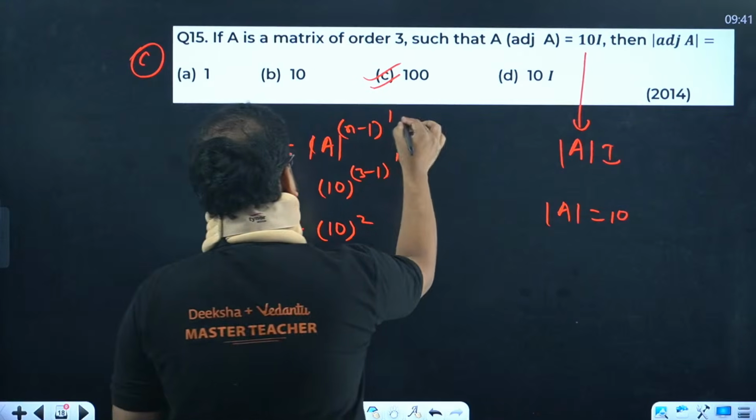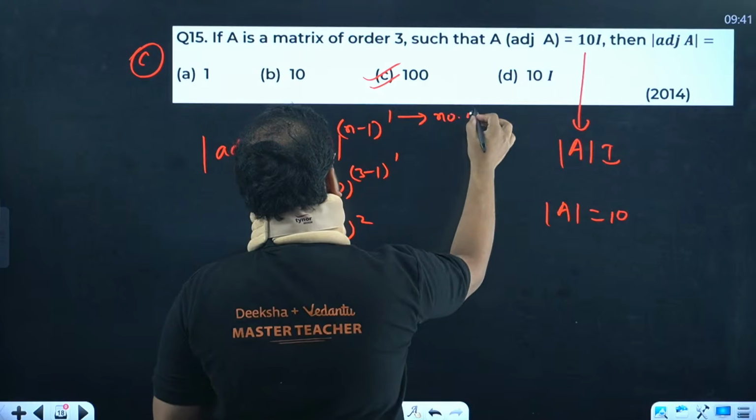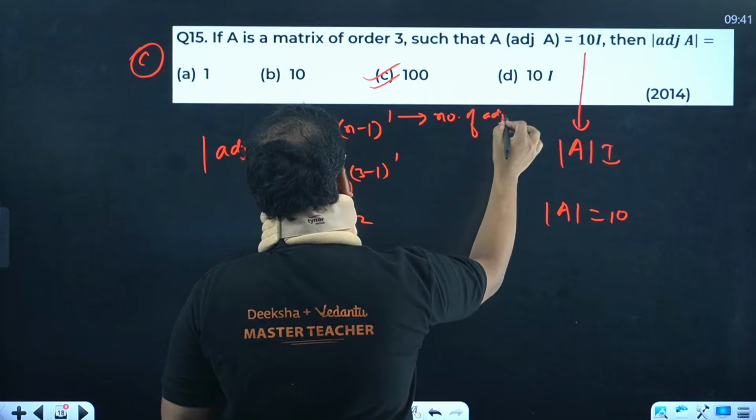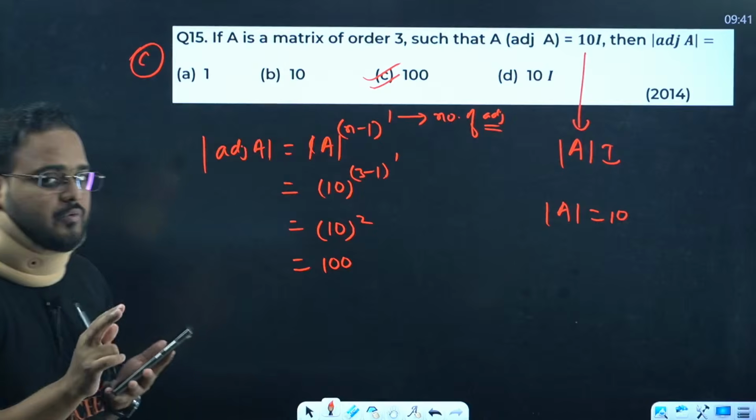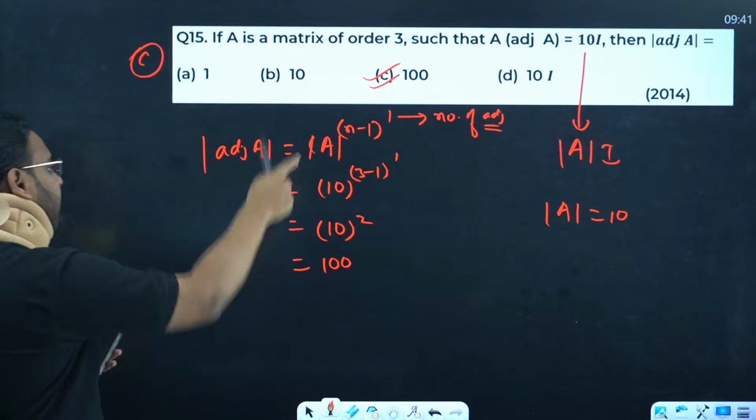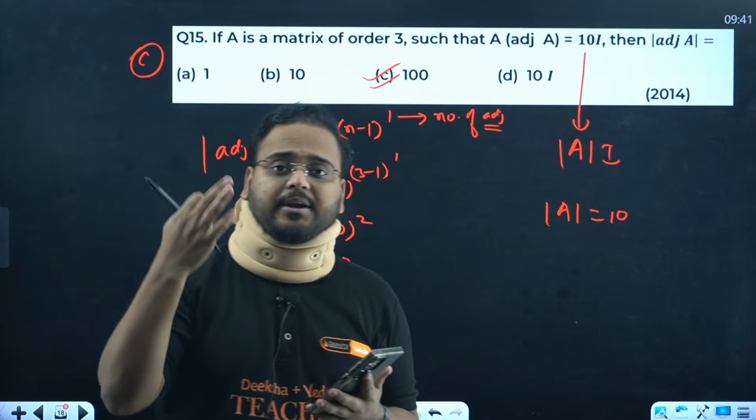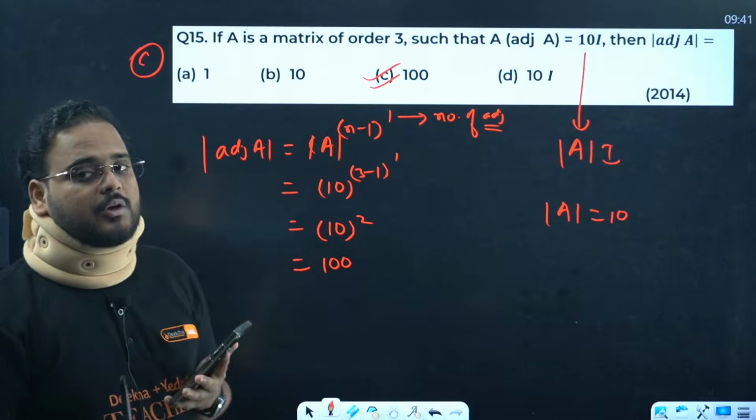The power 1 you see over n plus 1 represents the number of adjoint. I want to tell you this very clearly. This means number of adjoint. If you have two adjoint mentioned over here, adjoint of adjoint A, that becomes 2. Adjoint of adjoint A becomes 3, and so on. So answer is clear.